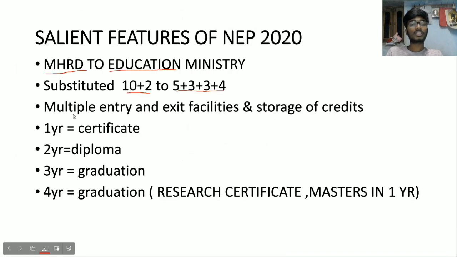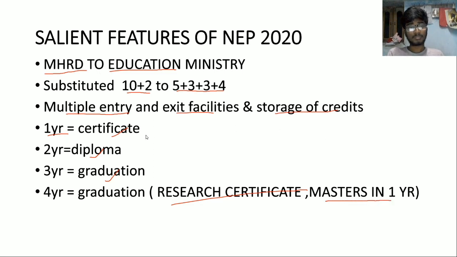Okay, so the next thing is multiple entry and exit facilities and storage of credits. So what is this multiple entry and exit, and what is the motivation for the government to introduce this? Say for example, generally in India graduation is for 3 years, and if you leave after 1 year you will be given a certificate, and if you leave the course after 2 years you will be given a diploma, and if you are done with 3 years you will be given a graduation certificate, and if you are doing the graduation for 4 years you will be given a research certificate, so that you will be able to do masters in 1 year and you will be eligible for research.